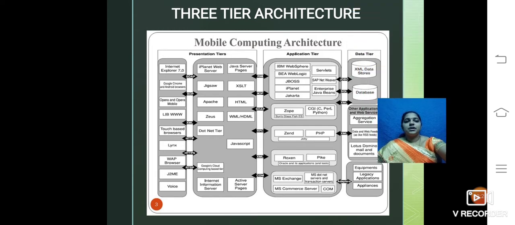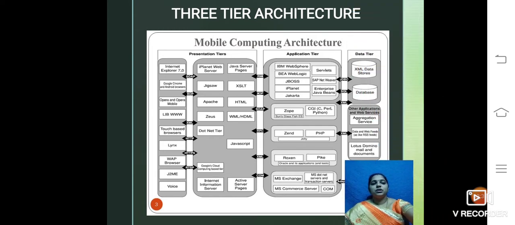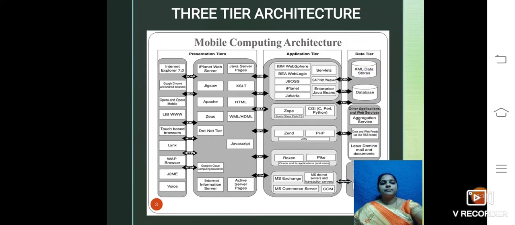So this is the complete architecture of mobile computing, which consists of the presentation layer, application layer, and data layer. The presentation tier consists of different types of browsers and servers, the application tier deals with information exchanges, and the data tier totally deals with the database.